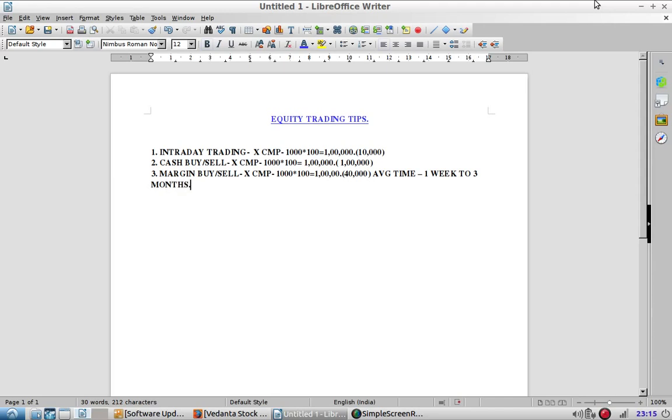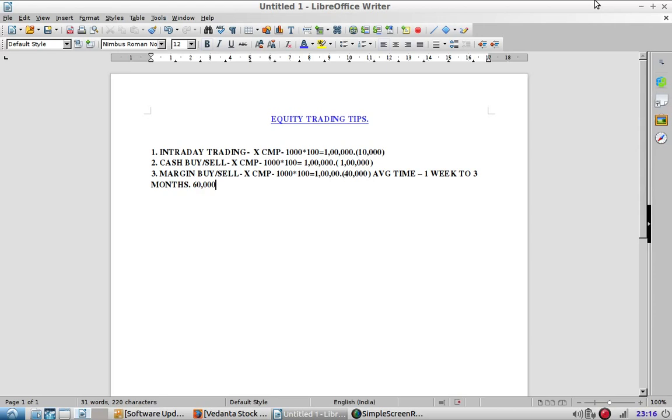You can hold the share. What happens is that the total traded value you are buying is 1 lakh. You are providing the margin of 40,000, so the balance amount is 60,000. This 60,000 is provided by your brokerage house, and upon this 60,000 you need to pay interest, which is calculated on a per day basis.